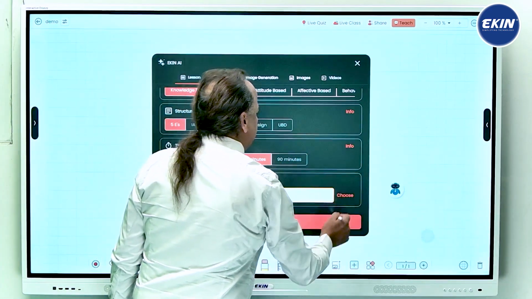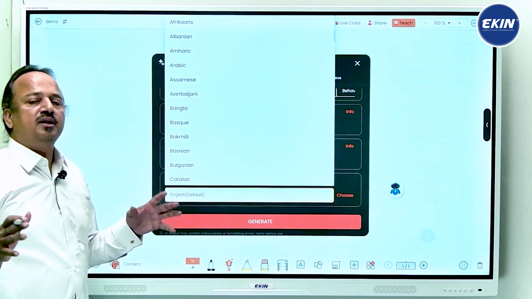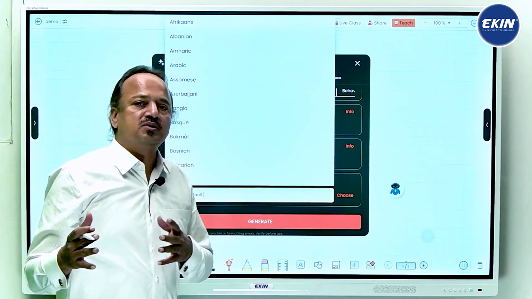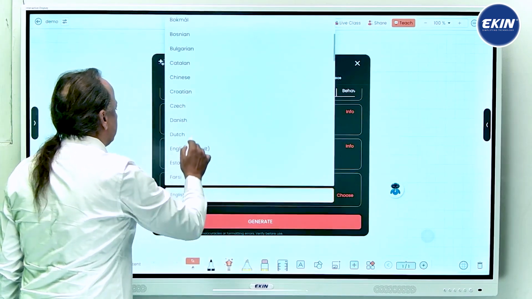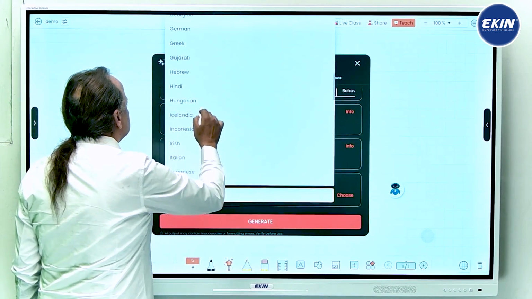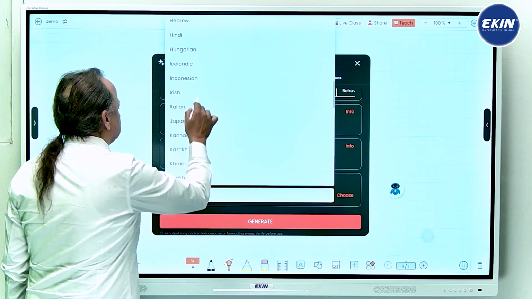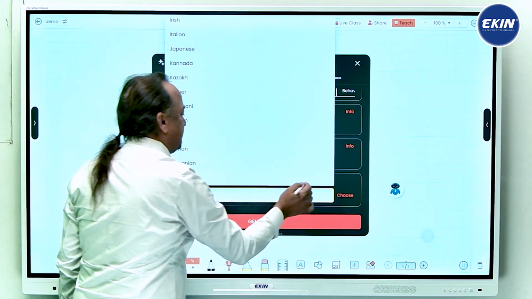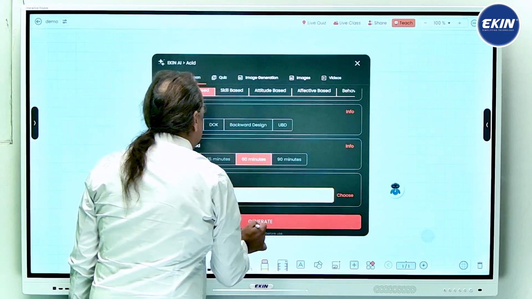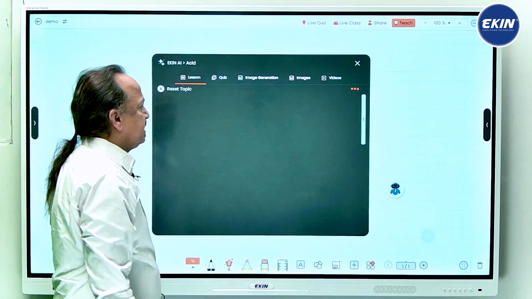You can choose the language, and the best part is it is coming with local languages. So you can have Hindi or Gujarati or any different type of Indian language also available. You can see Hindi is there. And there are a lot of Indian languages already integrated with our AI panel. So let's start with English only, and I click on generate.